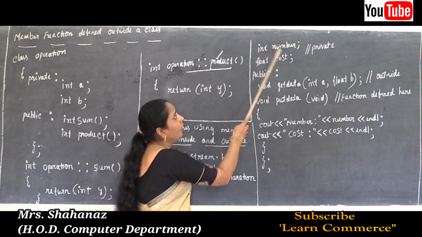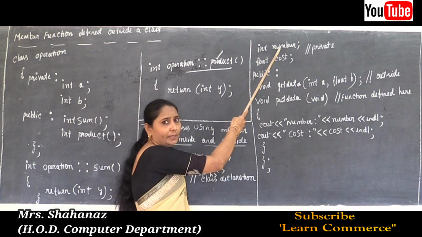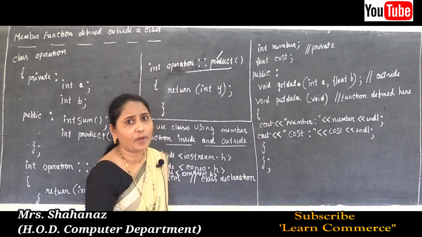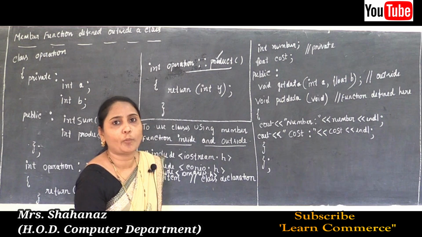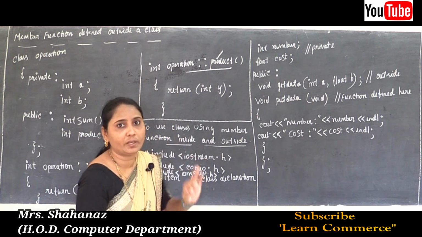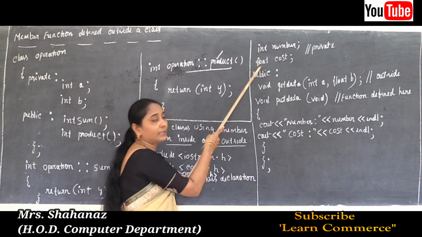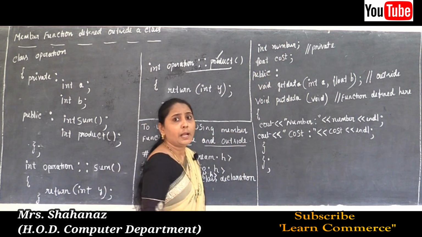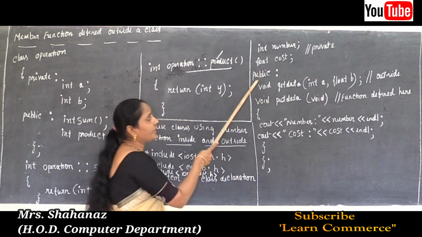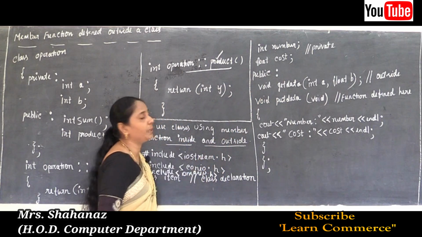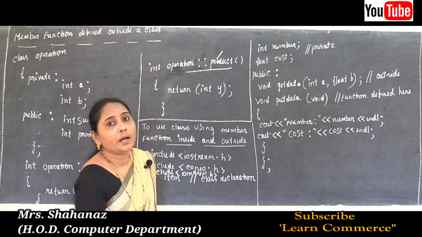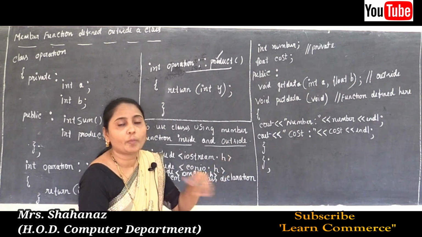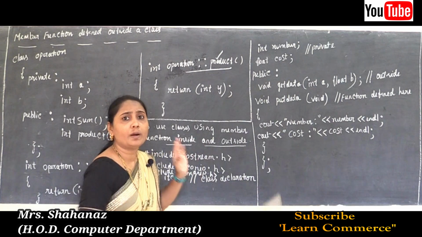That means for int we need to use the whole numbers only, maybe 10, 20, 30. And for the cost we can use any value, maybe 10.5, 10.2, any fractional point, because here the data type is float. So number and cost are considered private data here, and the next one is public. Why are we using public?